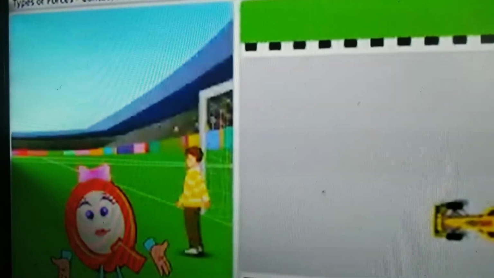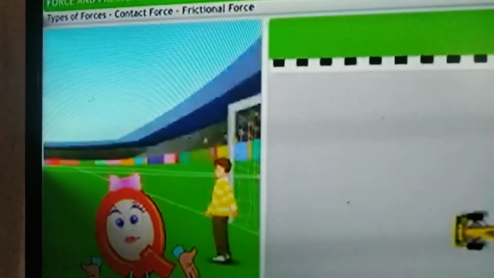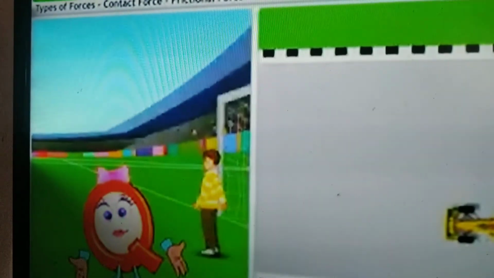There are two types of forces: contact forces and non-contact forces. Today we have learnt about contact forces. Contact forces are of four kinds: muscular force, force of friction, normal force, and tension.